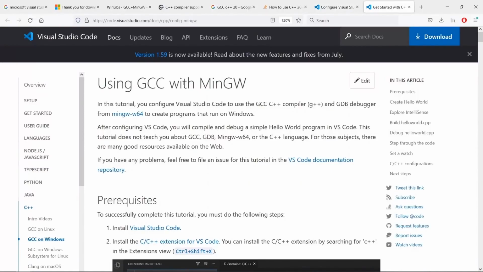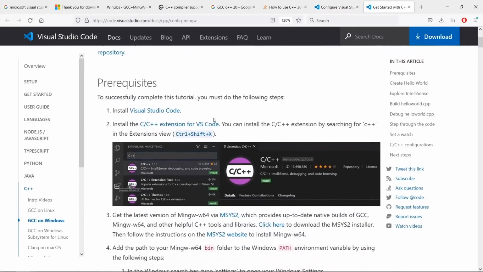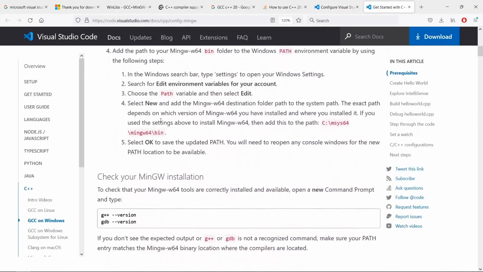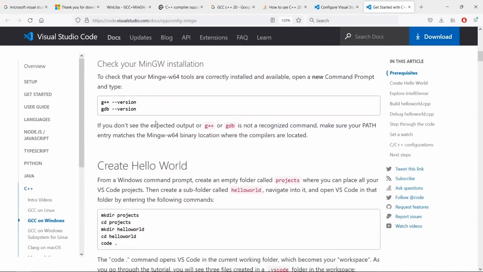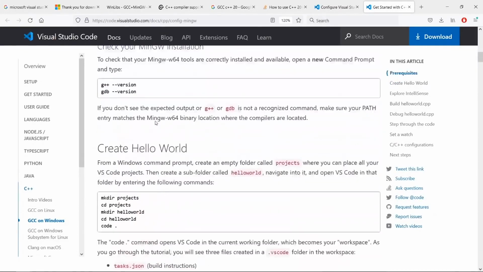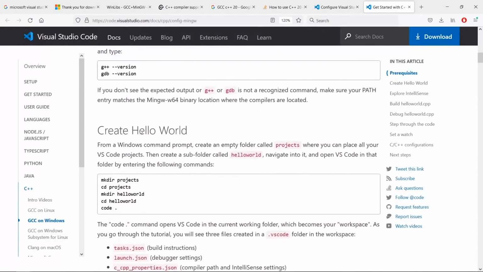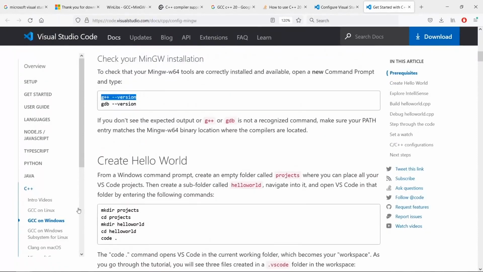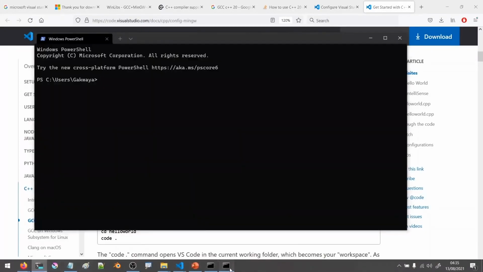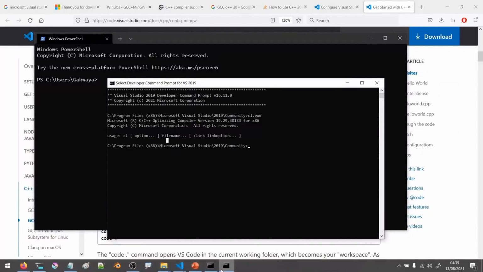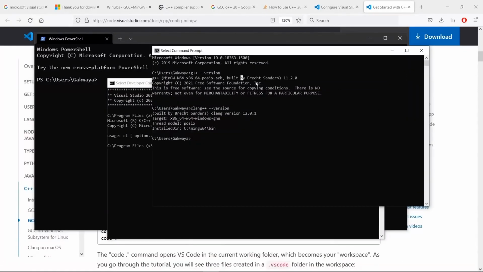Now, we can use the MinGW compiler, and I would recommend reading up on this entire thing to have an idea on what is happening. We already have our G++ compiler, so this command is going to work again. If we come back to terminal here and run g++ --version, we can see that we run these commands to see these things working.